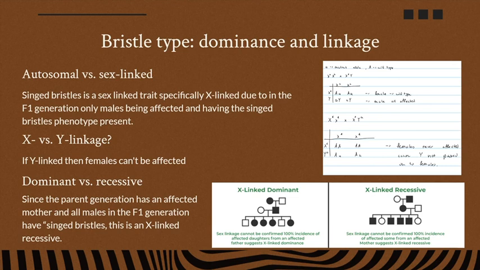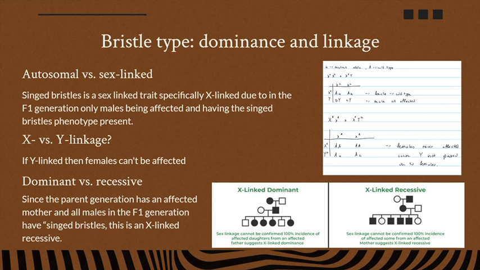So, for example, if small a is the mutant allele and big A is wild type, and a female affected is crossed with a male that's wild type, we see that only the X that's affected is passed on from the mother to the son. So no male is affected.